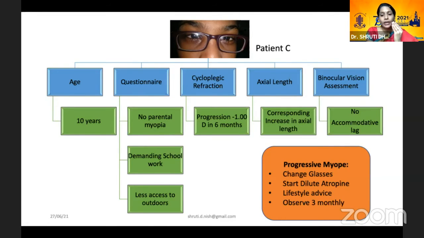Now here we would change the glasses as per the cycloplegic refraction. And here I would seriously consider starting her on dilute atropine as a treatment modality once at night for a period of 2 years.